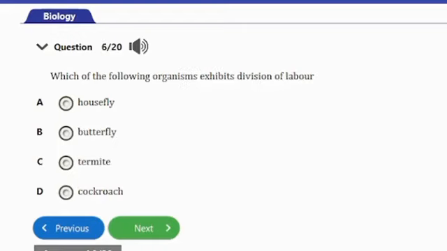So let's consider the next question, question number 6. It says, which of the following organisms exhibits division of labor? We have A. housefly, B. butterfly, C. termites, and D. cockroach. So guys, the answer to this question is option C, and that's the termite.